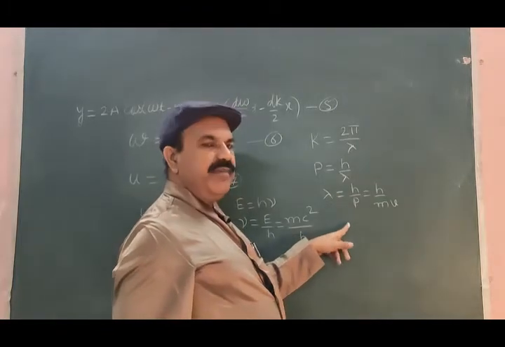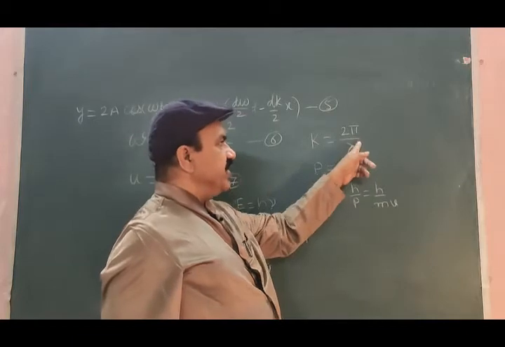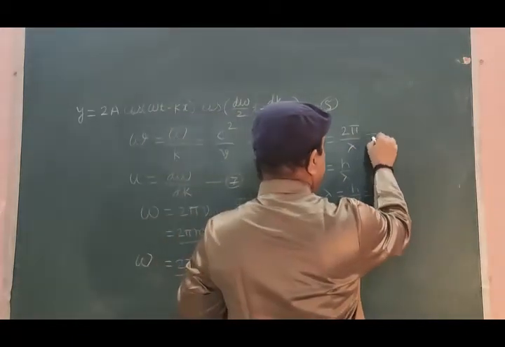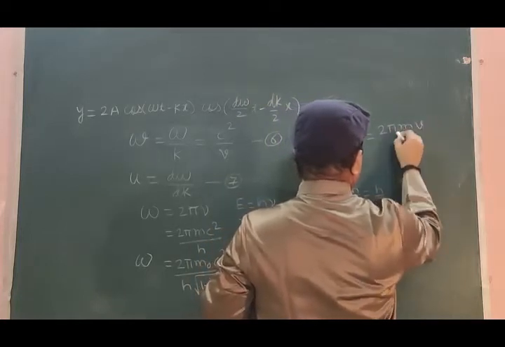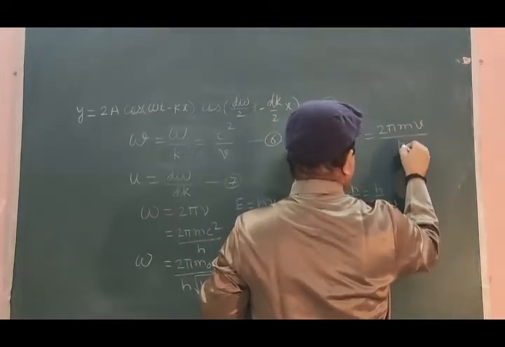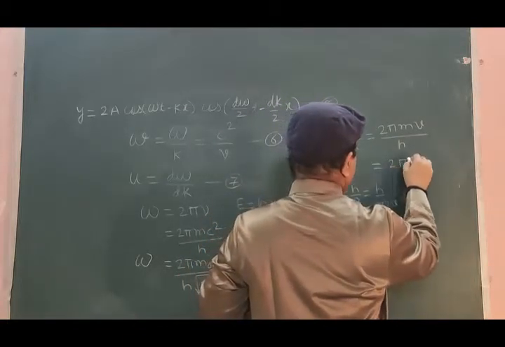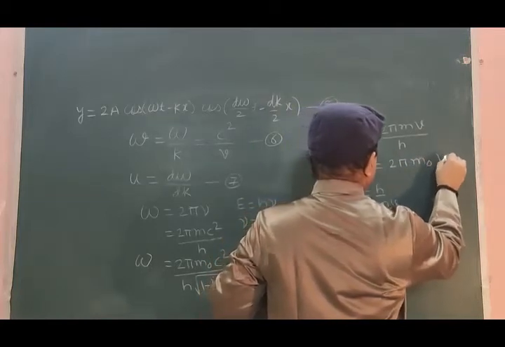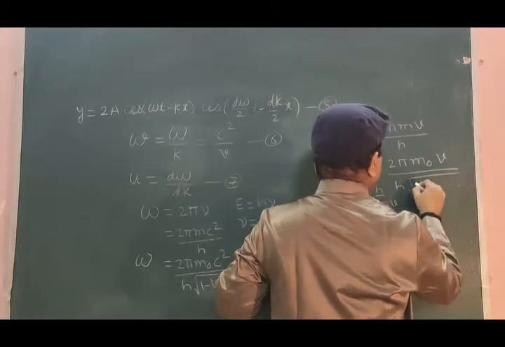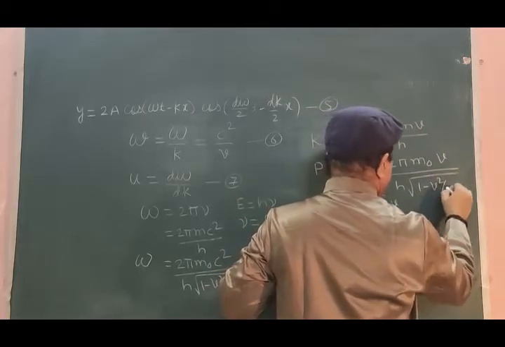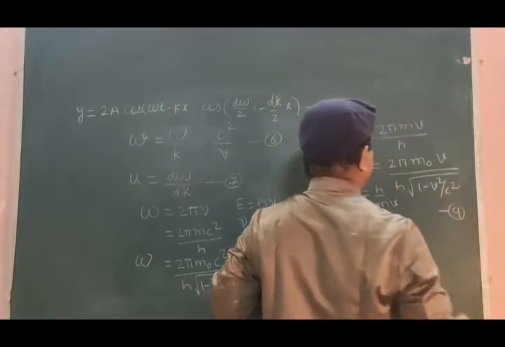So 1 by lambda will be equal to mv divided by h. Put this value here. So k is equal to 2 pi mv divided by h. This is nothing but 2 pi m0 v divided by h into square root of 1 minus v square by c square, equation number 9.